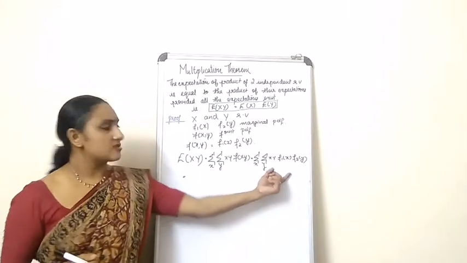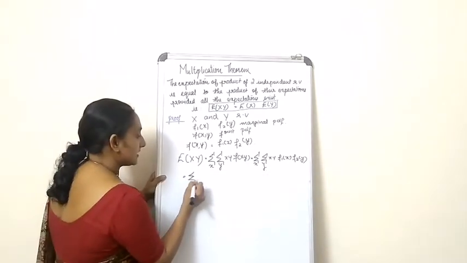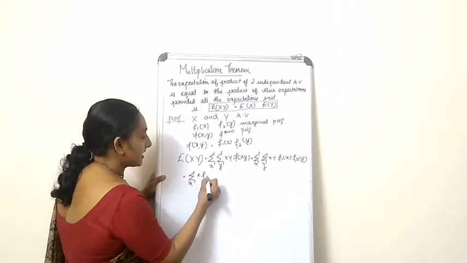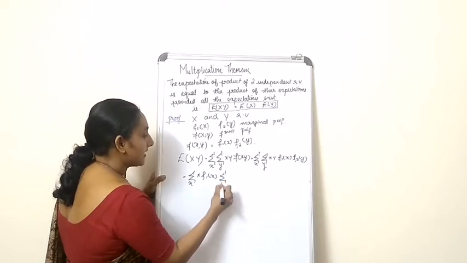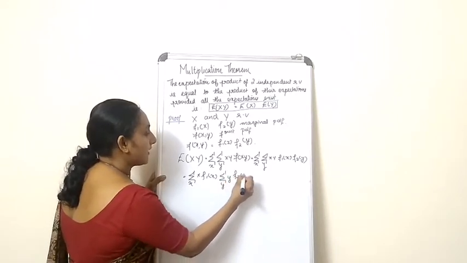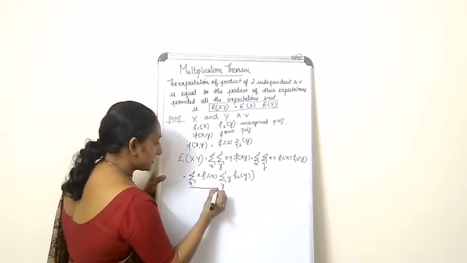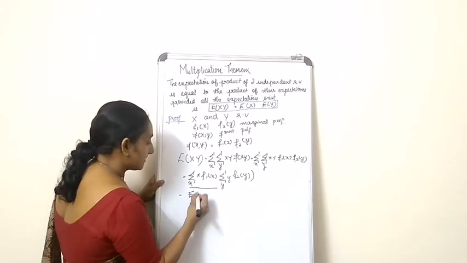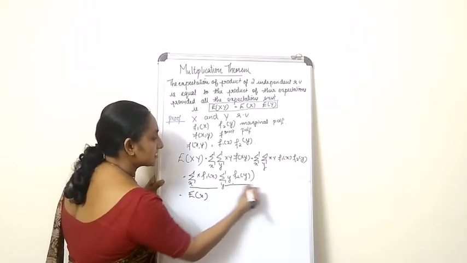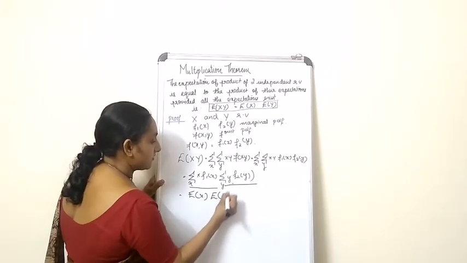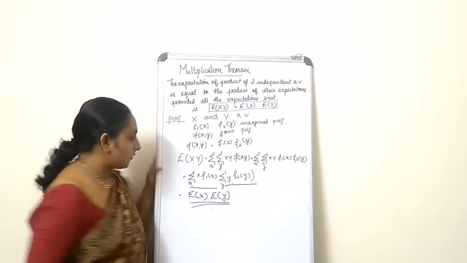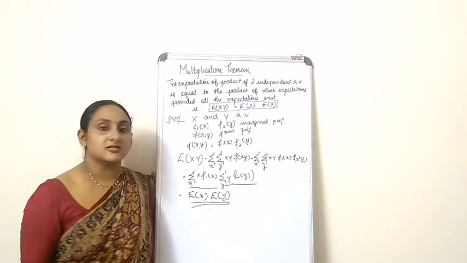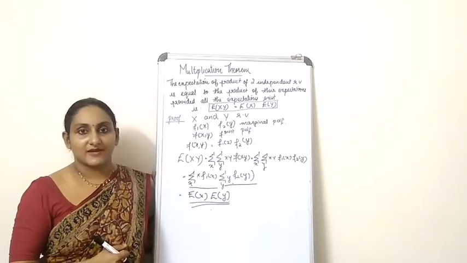If I do some rearrangements over here, I can get this right hand side as summation over x, f1 of x, summation over y, f2 of y, and what is this? Yes, it is nothing but expectation of x, and what is this? It is again expectation of y. Hence, we have proved that expectation of xy is equal to expectation of x into expectation of y.